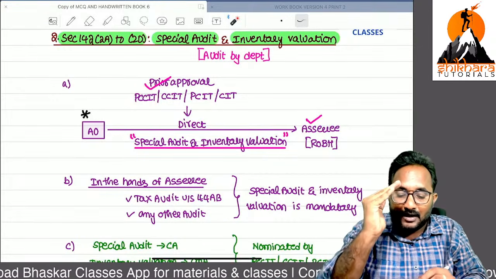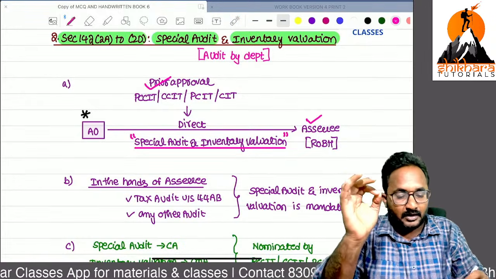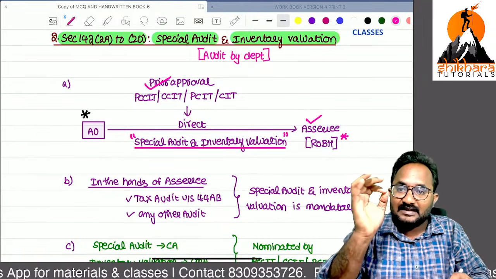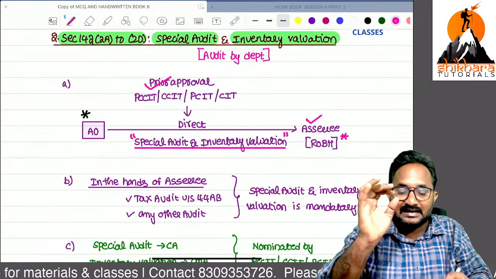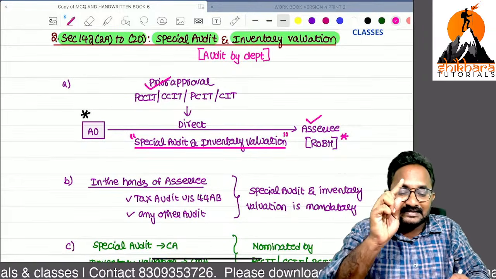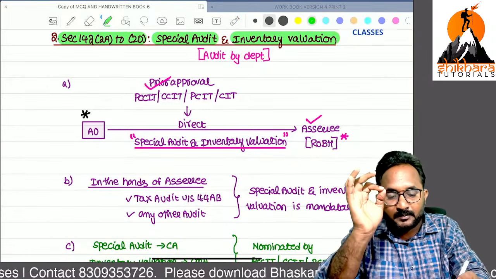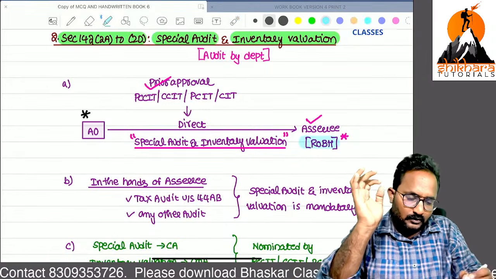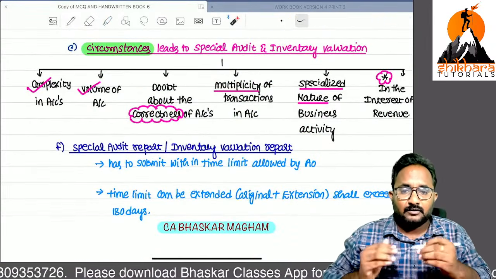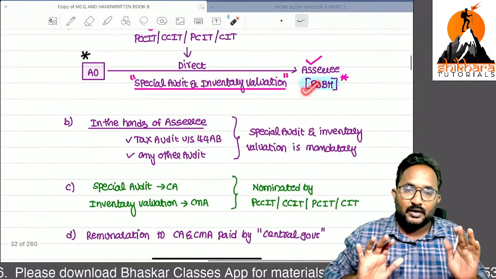From them, they have to take an approval for giving this direction of special audit. But this is a 4-mark important question. Before giving the direction of a special audit and inventory valuation to that SSC, for that SSC, you have to provide at least a reasonable opportunity of being heard. So, okay, you having some doubts about all these things, at least you need to give a chance to that SSC for communication.